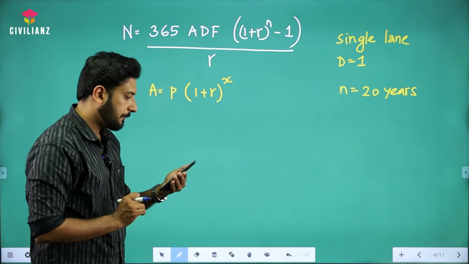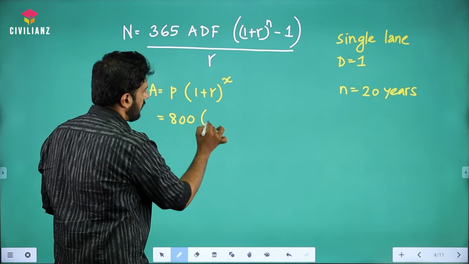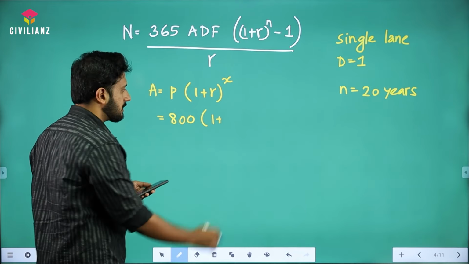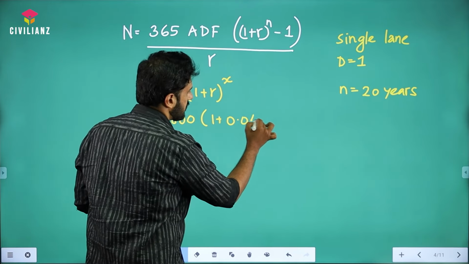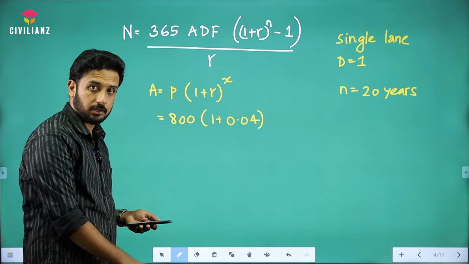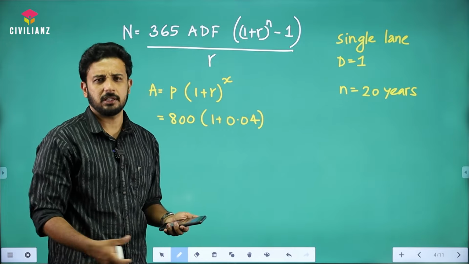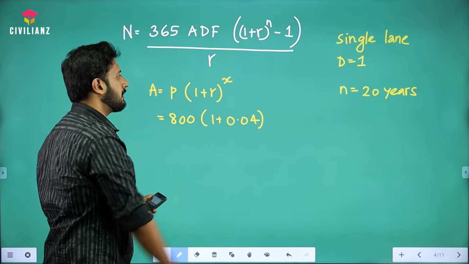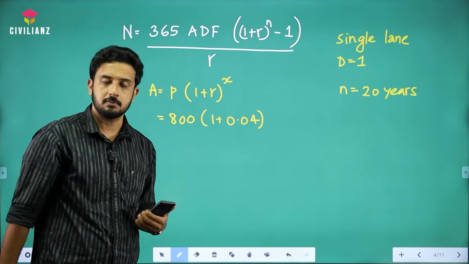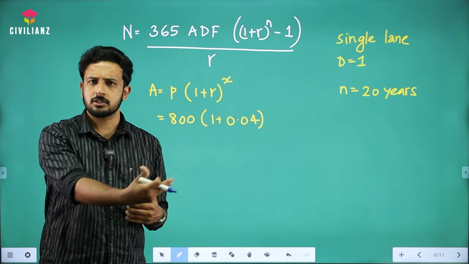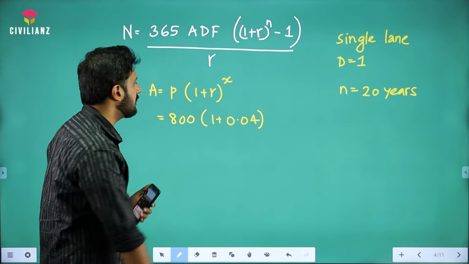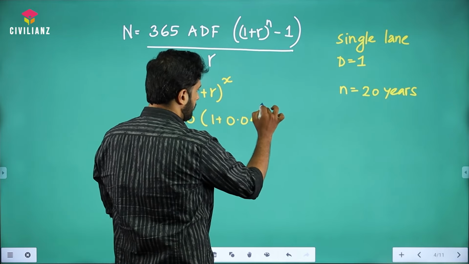So P is given as 800, into (1 plus rate), and the rate is 4%, which means it's 0.04. Don't substitute 4 there. If you substitute 4, then it's going to be 5, right? That will not happen. The same kind of equation is used in the environmental engineering subject and maybe for interest rate calculations. Same thing, raised to 5.